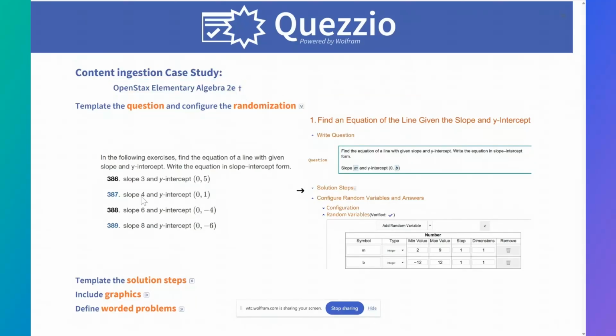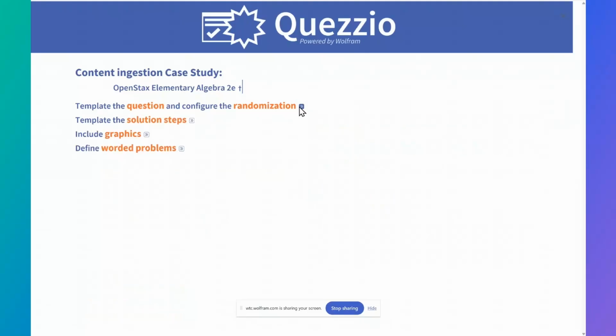So here we have an example: find the equation of a line with the given slope and y-intercept. We're taking these 4 versions of this question, and we're trying to generate one template to cover all of those. We can see that the slopes change, we can see that the y-intercepts change. So here we're going to define the slope as m and the y-intercept as b, and we're going to define ranges of those that get inserted into our question template up above.